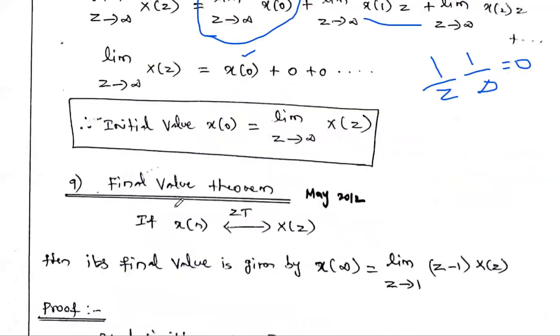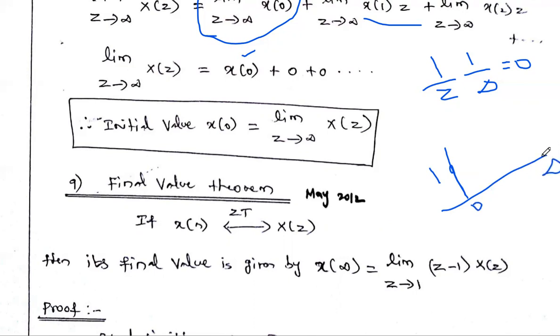And the final value theorem. So what is the final value theorem? Similar to the initial value theorem, if we want to find the final value, what is the final value? If you are taking a unit step signal, what is the starting value of the unit step signal? It is 1. Similarly, this unit step signal will go up to infinity.